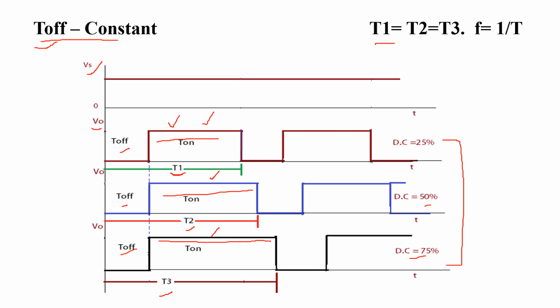Here T1 is not equal to T2 is not equal to T3, means we are using different time periods, and we know frequency is the reciprocal of time period. Here for different time periods we are going to get different frequencies. So this method of control is also known as frequency modulation technique. In this way we are going to control the output voltage of the chopper by using variable frequency control method by making on time of the chopper constant as well as off time of the chopper constant by varying the total time period of the chopper.